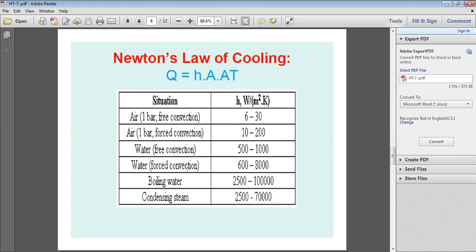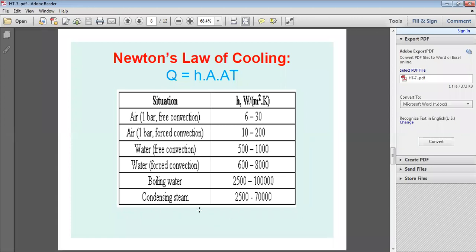And this is plain convection. Instead, if you go for boiling heat transfer, within boiling water also convection currents are developed, so the convective transfer coefficient values are higher with respect to boiling. Because of boiling, you have to go for higher pressures and higher temperatures, so the values are higher. Boiling water: 2500 to 10,000 watt per meter square Kelvin.